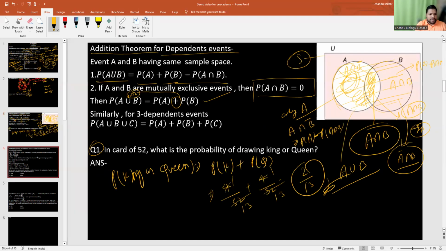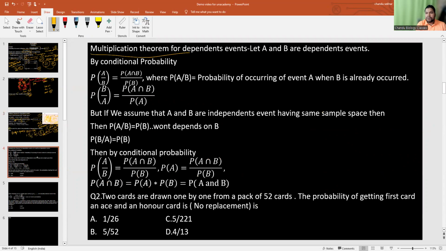Correct. In a similar way, next is the multiplication theorem for dependent events. Let us consider that A and B are two dependent events. So here we can apply the conditional probability. Conditional probability says that P of A by B is given as P of A intersection B, the common event, divided by P of B. Where P of A by B means the probability of occurrence of event A when B has already occurred. Similarly, P of B by A is given as P of A intersection B divided by P of A.